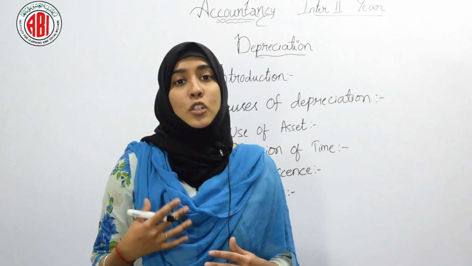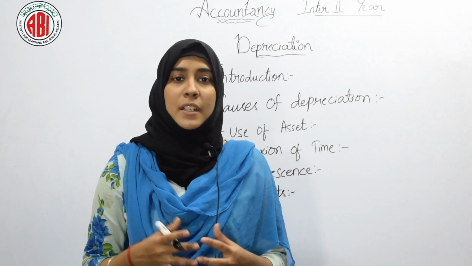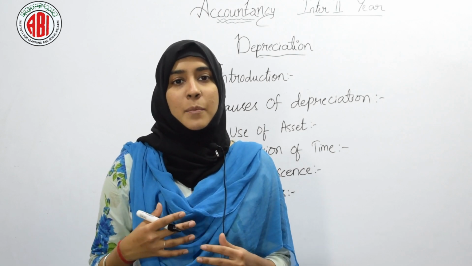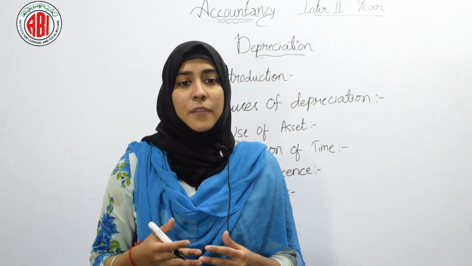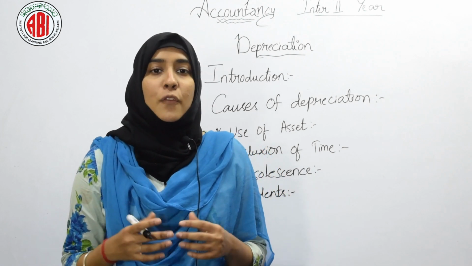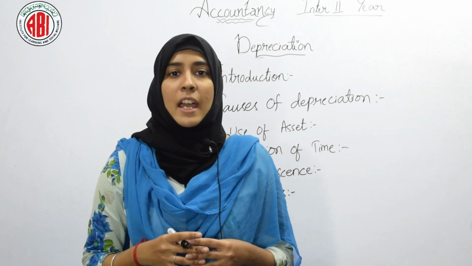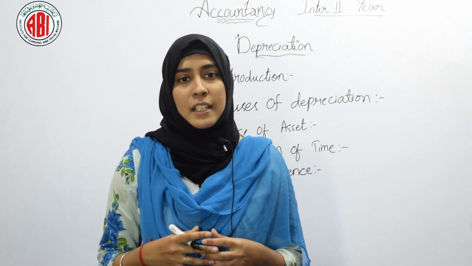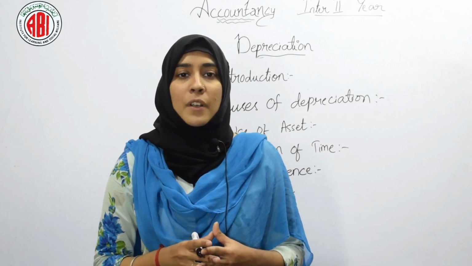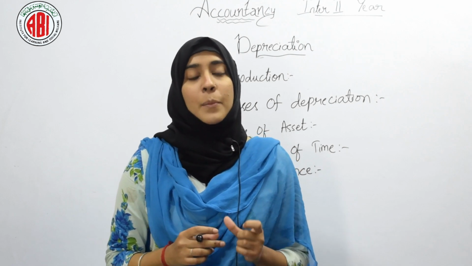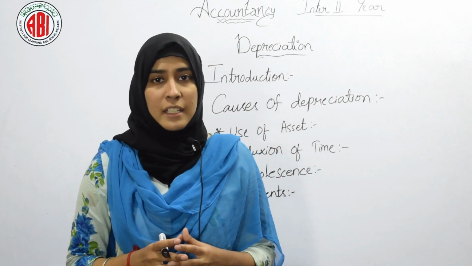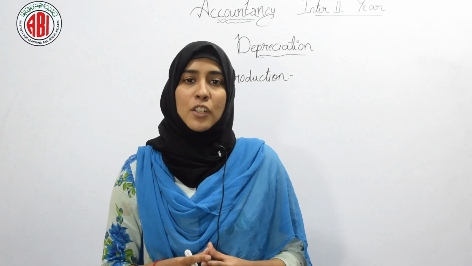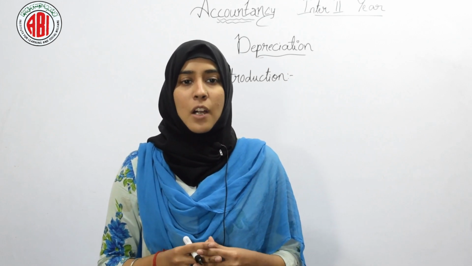Accidents: the asset loses its value if it meets with an accident. An accident means breakdown of an asset which decreases the value of an asset. For example, there is a godown and it catches fire suddenly. So what will happen? All the assets in that godown will become waste, and this is called the permanent loss of an asset.